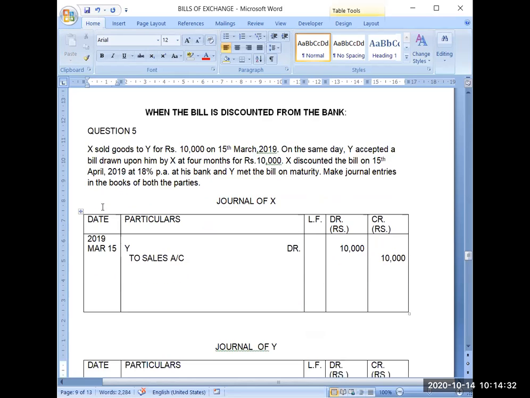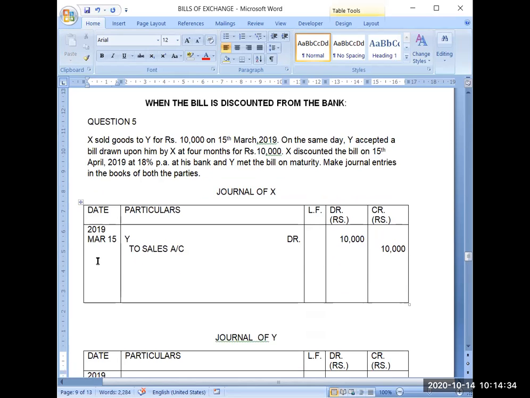So first we will do the journal entry for the acceptance given. Now on March 15 itself, this document will become bills receivable for X. Bills receivable account debit and the amount of the bill will be 10,000 to Y. Y has given the acceptance, that's why this entry will be done like this.